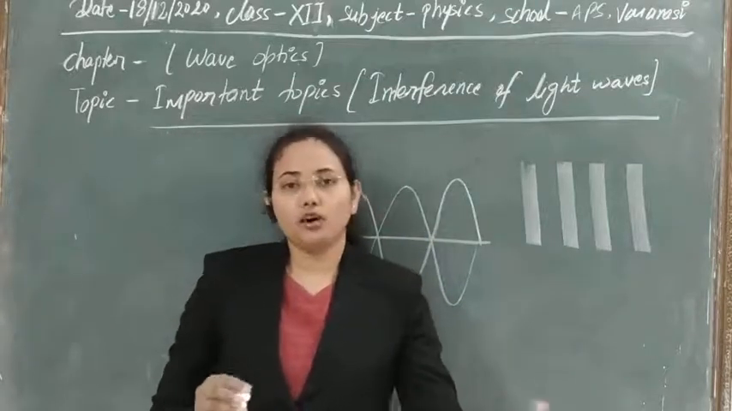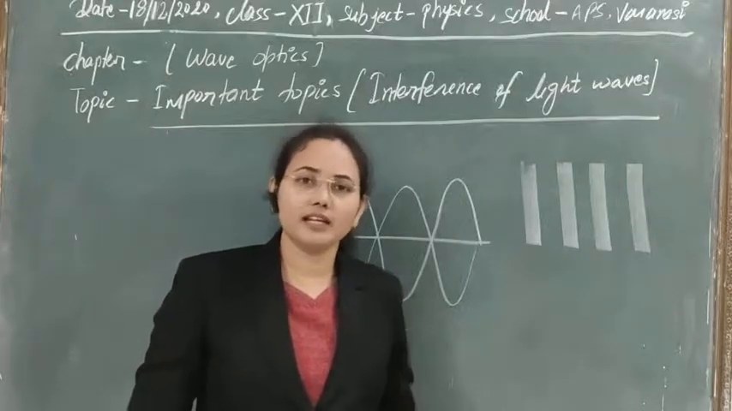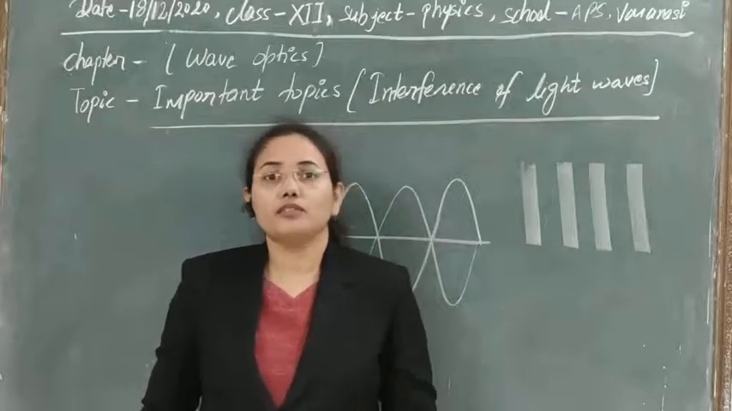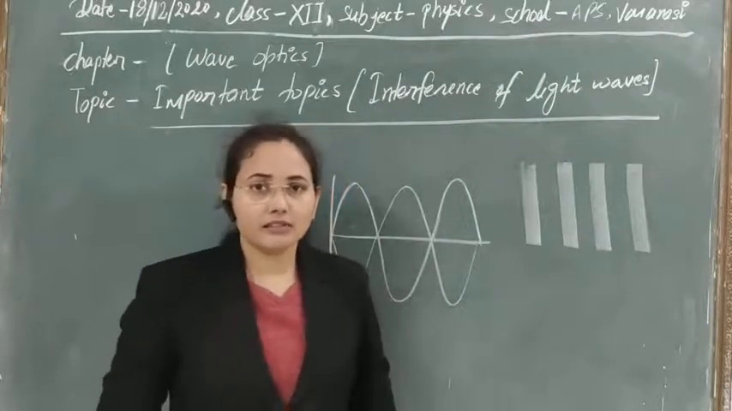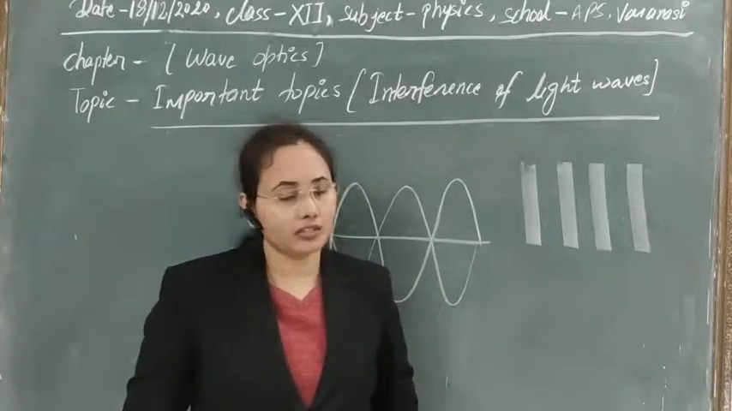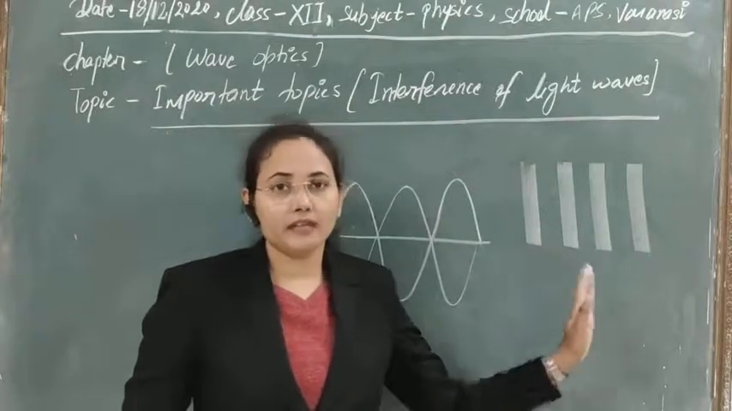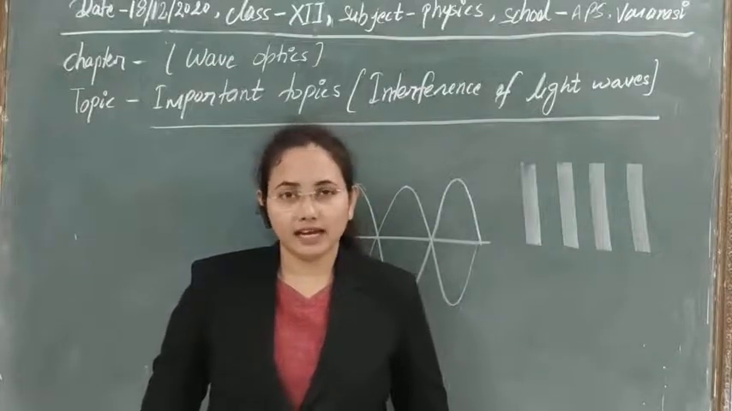So if two or more light waves are propagating, and the crest of one falls over the crest of the other, then we will get maximum intensity. If the crest of one falls over the trough of the other, then we will get minimum intensity. This is the way in which we get continuous maximum and minimum intensity on the screen. And if you see the pattern on the screen, then we will get interference fringes.